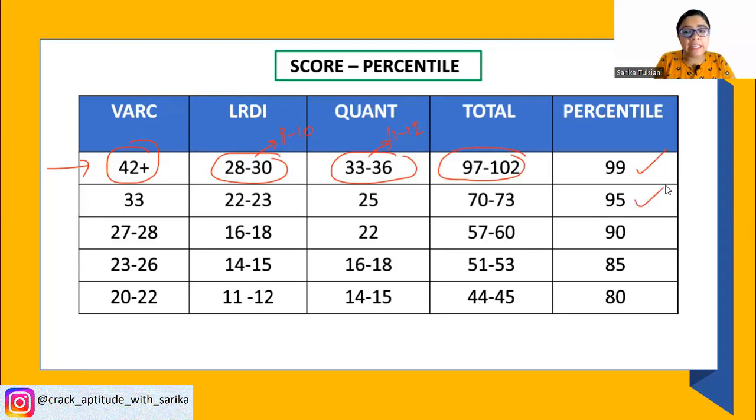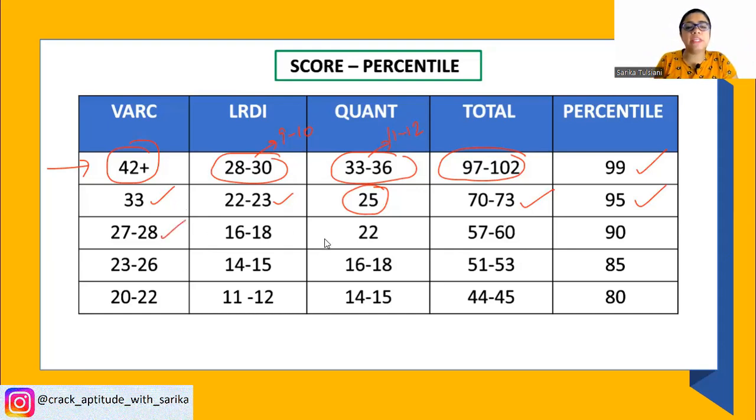Similarly, for a 95 percentile, to cross VARC you need 33 marks, that means around 11 questions. Then 22 to 23 for LRDI, that means around 7 to 8 questions, which was manageable, which was not very difficult. 25 marks for quant means around 8 to 9 questions. And a total of around 70 to 73 would fetch you anywhere around 95 percentile.